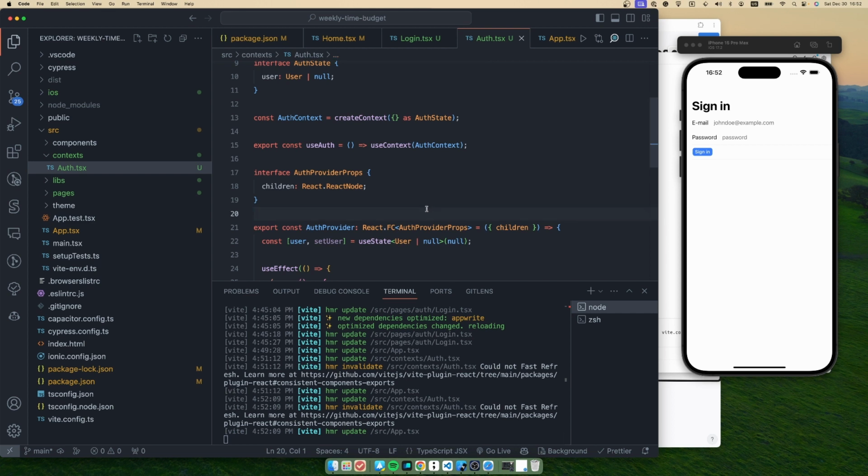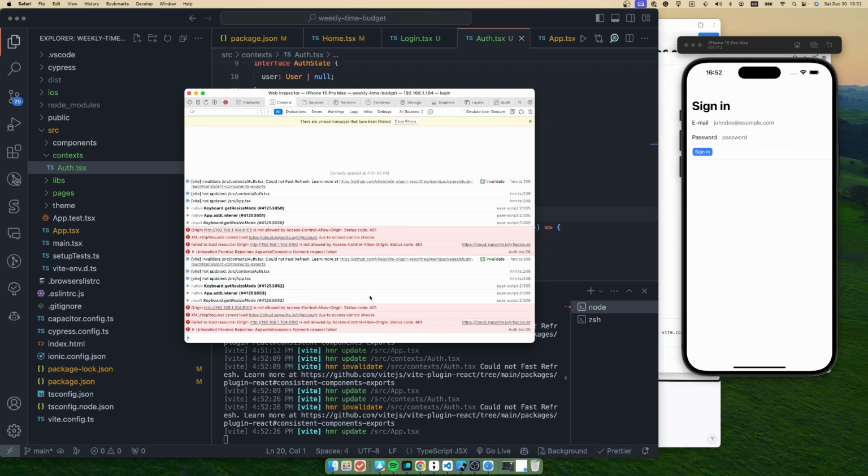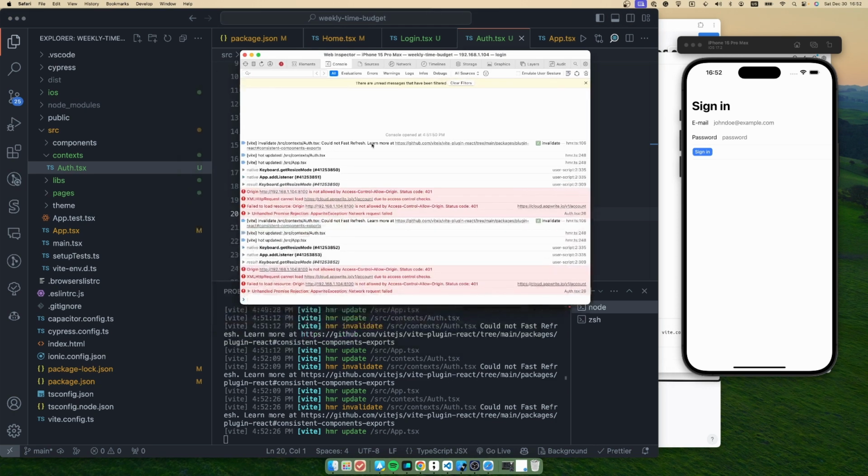It's weird. Let's save the change again to refresh it. Since we have a live reload feature, it's going to refresh it, and right here, okay, actually the request has been sent to the Appwrite server, but it seems we have some CORS issue. Yeah, Access-Control-Allow-Origin.